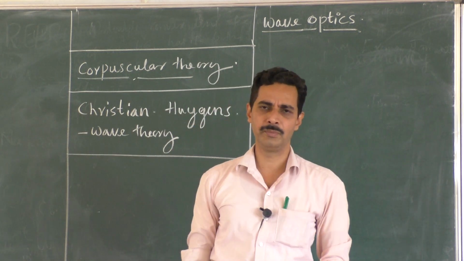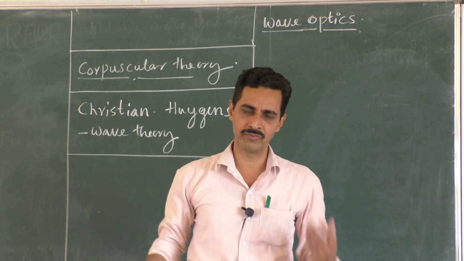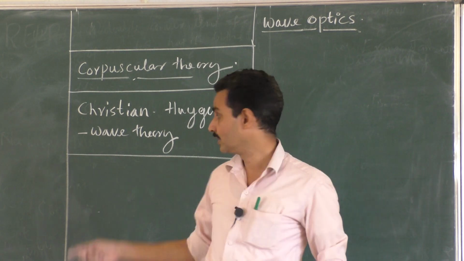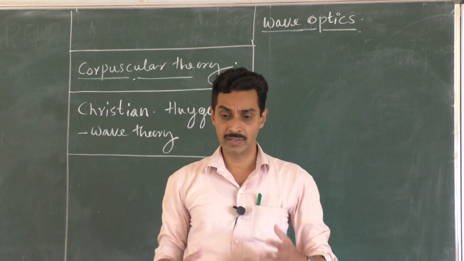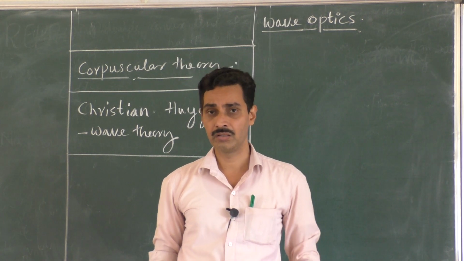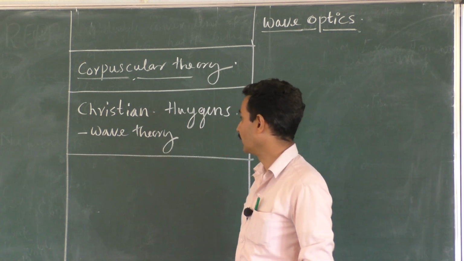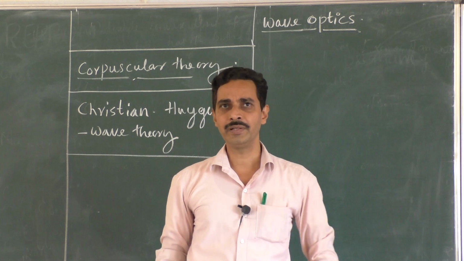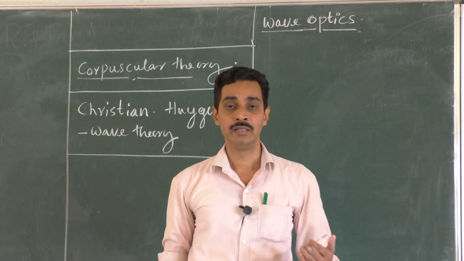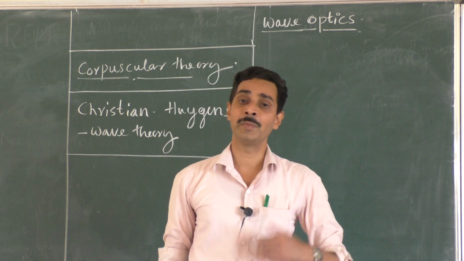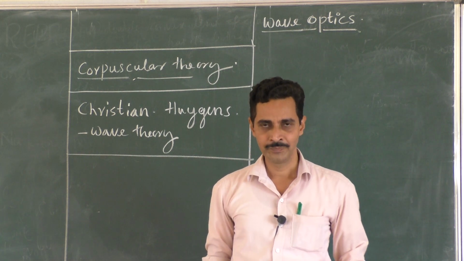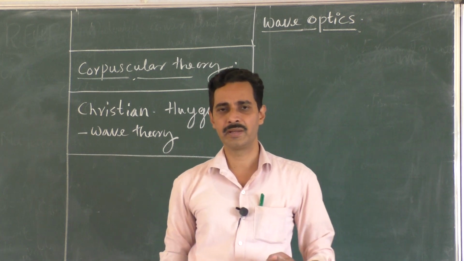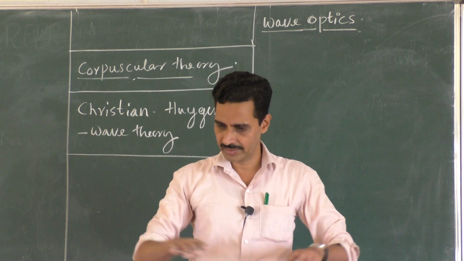It was able to explain many phenomena related to light, like reflection, refraction, interference, and using this theory, now we are able to prove Snell's law and everything. So wave theory, according to Christian Huygens, light is a wave. But by then, there was no idea of non-mechanical wave. Nowadays we know that there are two types of waves, mechanical and non-mechanical. Mechanical waves require a medium. For example, sound, water ripples.